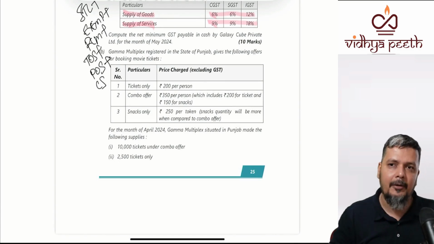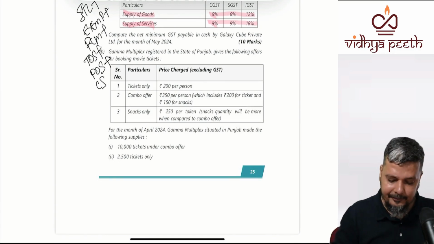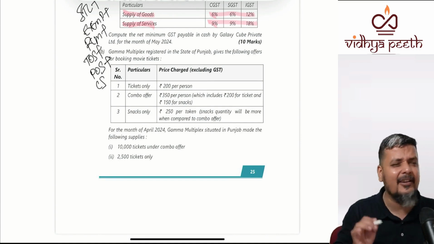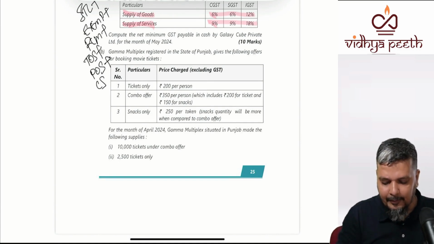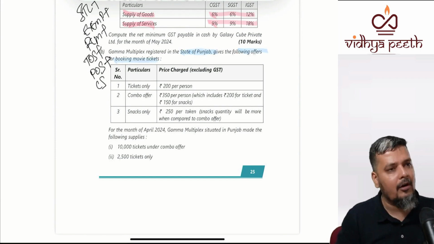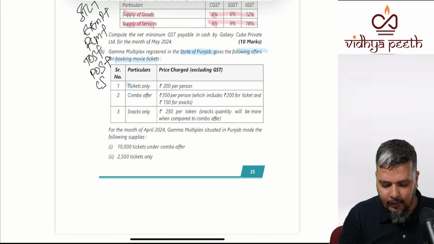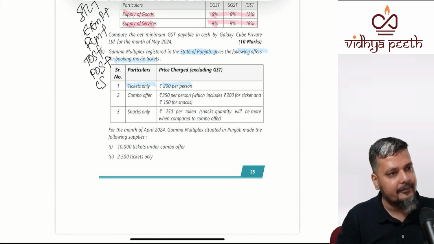Look at 5B. Multiplex, a very basic question. You should be very happy when you get these questions. There is a multiplex in the state of Punjab, where they are giving offers for movie tickets. Only tickets, 200 per person.